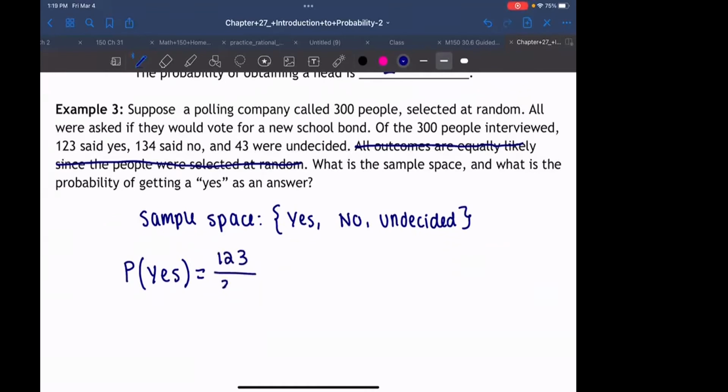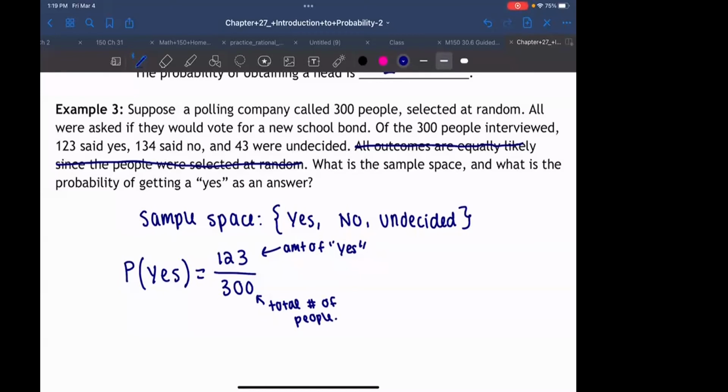Awesome, right? So 123 is the amount of yeses, and 300 is the total number of people that I've called. Here it's not like every single thing in the sample space is equally likely. This is very similar to our die that has different sides, where we have different probabilities for yes, no, and undecided.